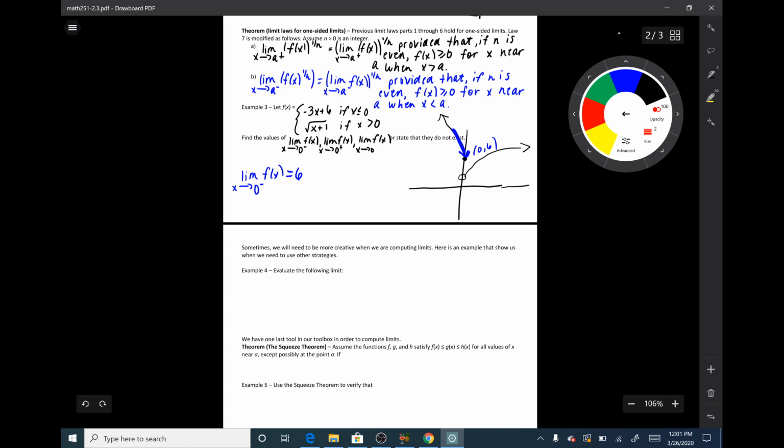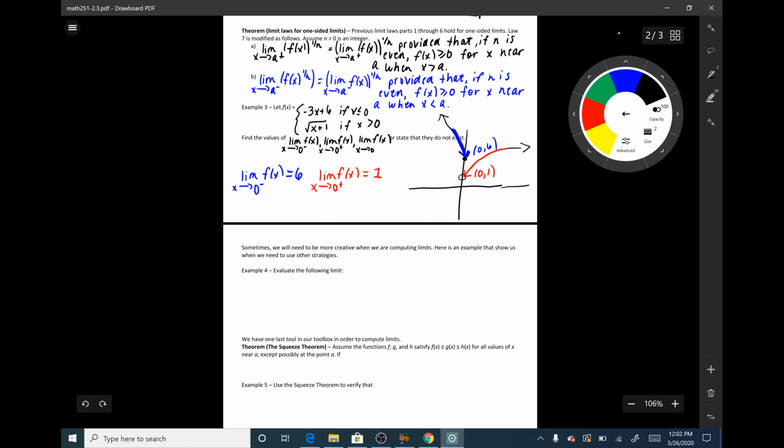If I approach 0 from the right, the limit as x goes to 0 from the right of f of x, that's going to be on the square root piece. And even though I'm not defined at 0, kind of like we talked about last time, I still have a limit. So here I'm approaching the point (0, 1), so my y value is 1.